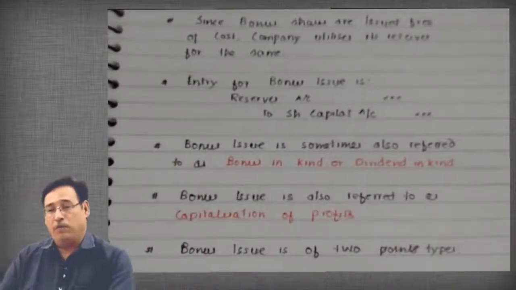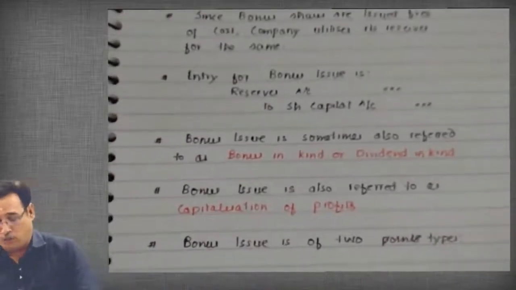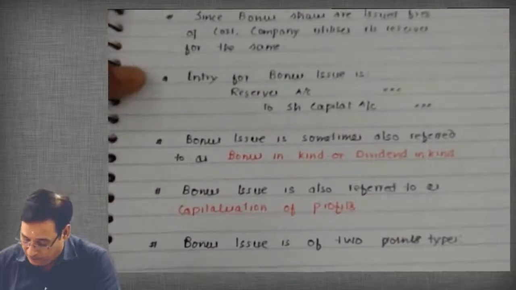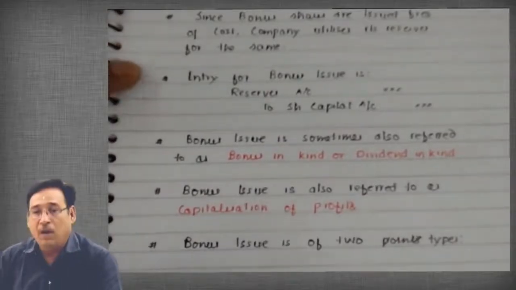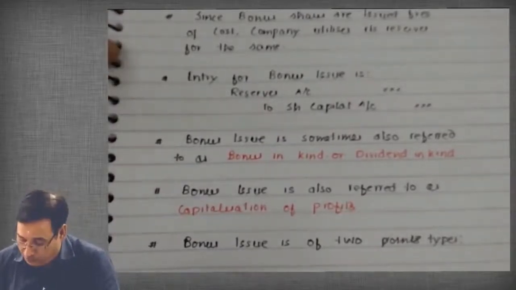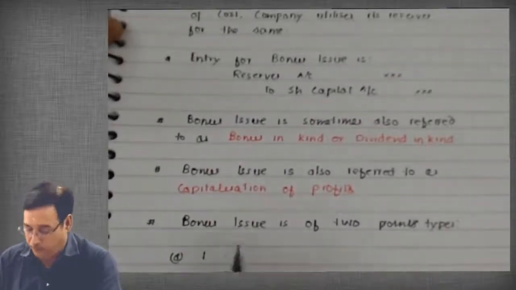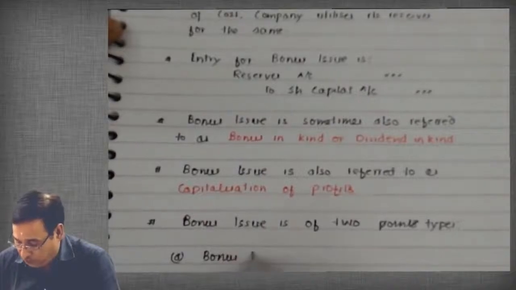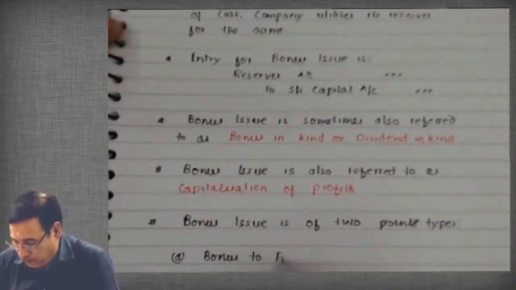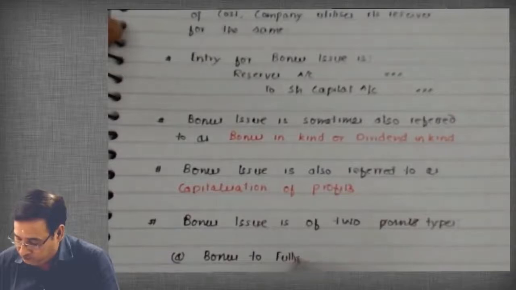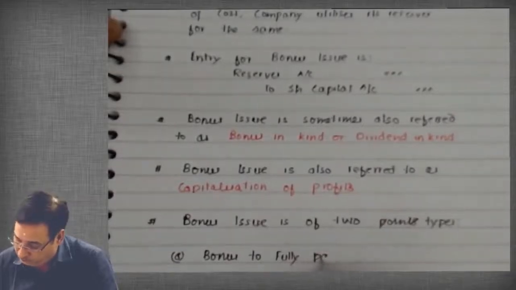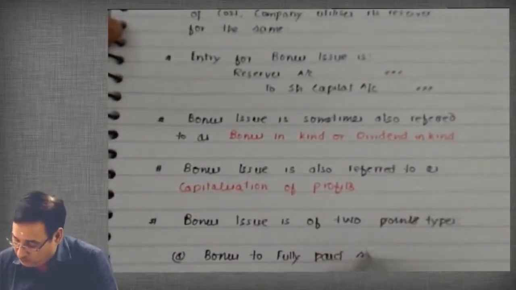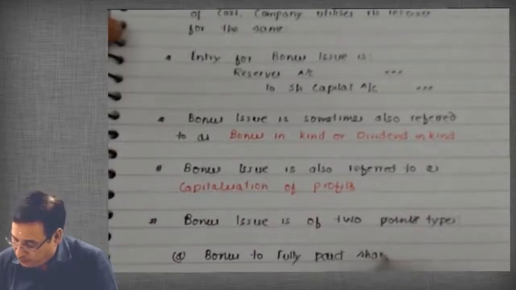So bonus issue, we'll see later on, is of two types. One, A, bonus to fully paid shares.